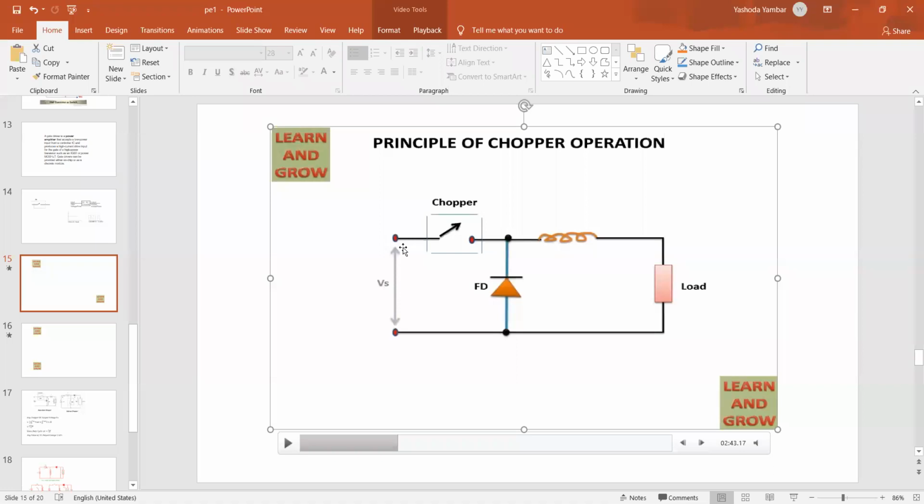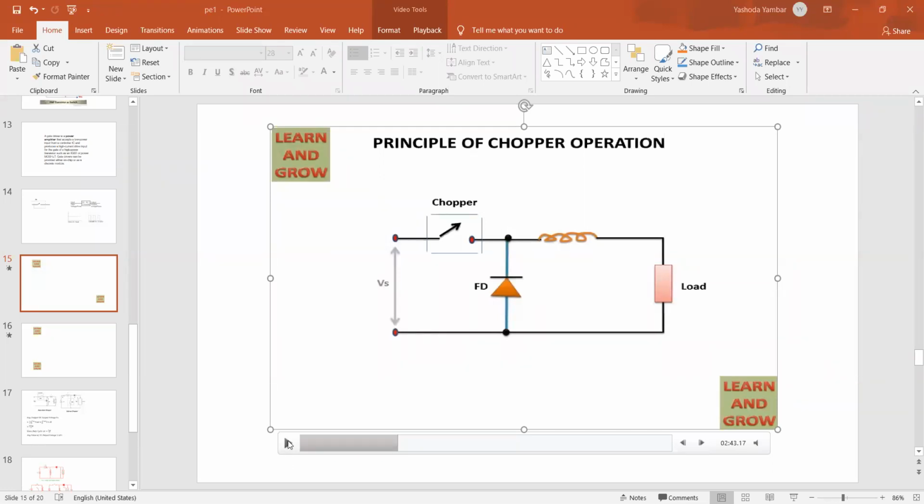Right? Current flows through the chopper, and then current flows through the inductor. During this process, the inductor starts to energize. The inductor stores the magnetic energy, and the potential across the inductor is plus here. As the current is entering this terminal, it will be plus, and here it will be minus. And then from the inductor, the current flows through the load. The load turns on, and from the load, the current flows to the source minus.